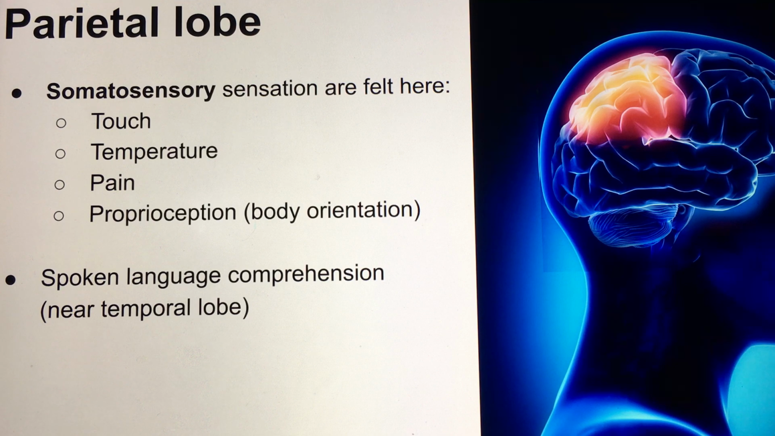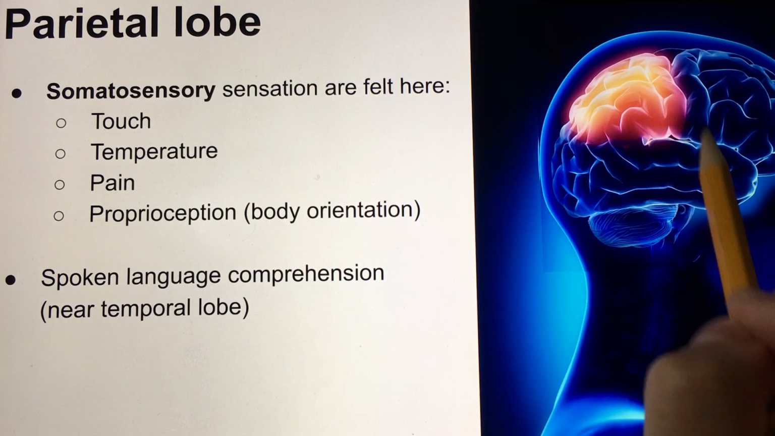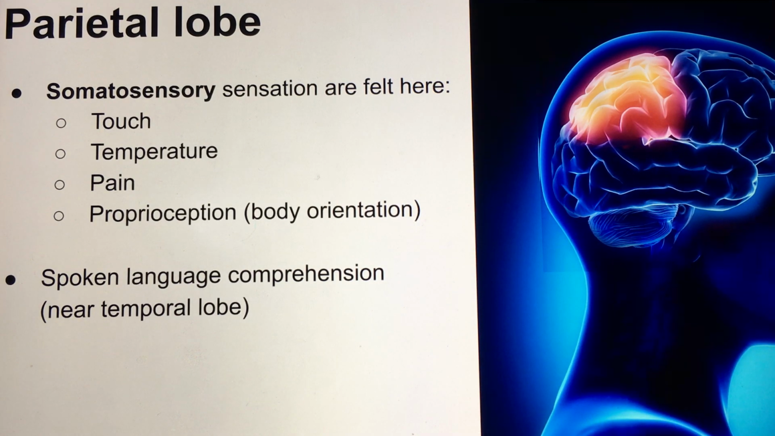For example, we can close our eyes and we can still feel that we are sitting upright. However, if we lay down, we're also going to feel like we're laying down without opening our eyes. If we go upside down, we can also feel going upside down without having to see that. That's the feeling of proprioception, kind of like knowing where your body parts are. So if you close your eyes and touch your nose, you know exactly where your nose is located. That is proprioception. In addition, spoken language comprehension is an area present in the parietal lobe.